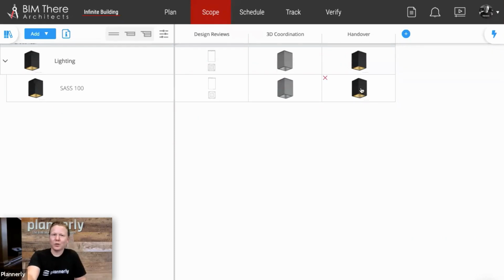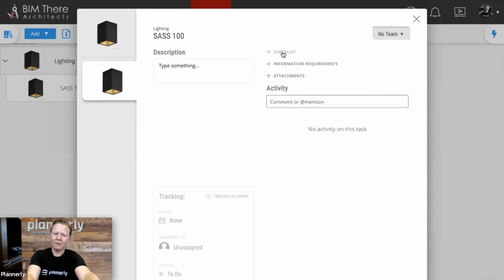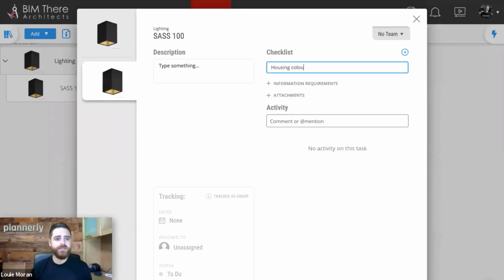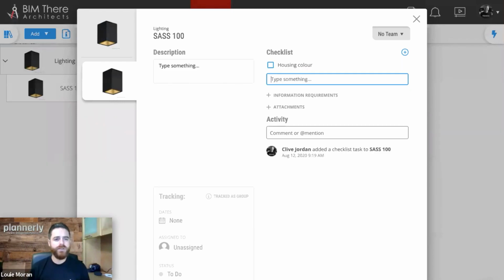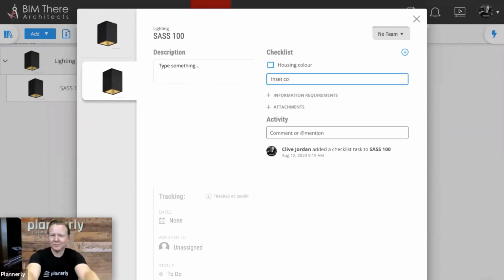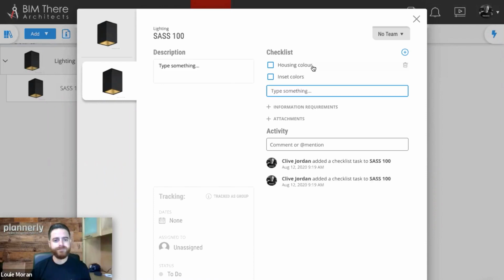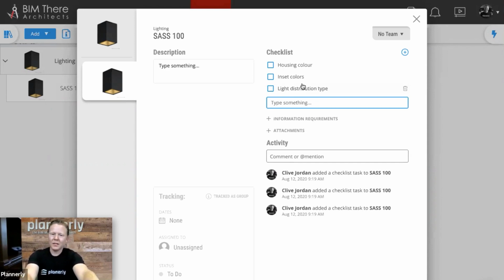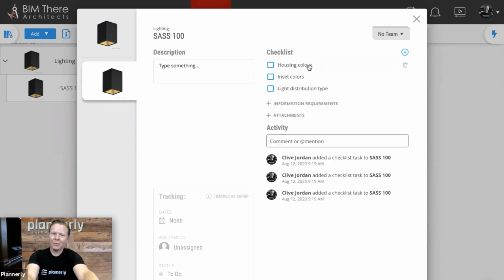What else would we want to describe for this light fitting? Maybe at handover, we need to have certain items in a checklist for what's the housing color? Yeah. So the housing color, the inset colors was one of those on the list. The light distribution as well. See how international we are? Look, we've got color with a U and with an O, light distribution type. So these are things that we need to check based on certain requirements. And there might also be certain specifications as well that we need to follow.